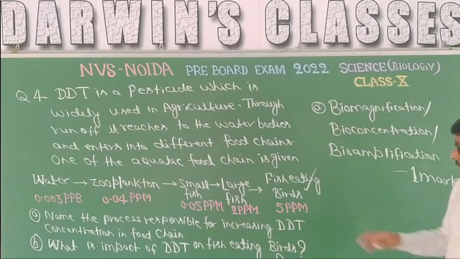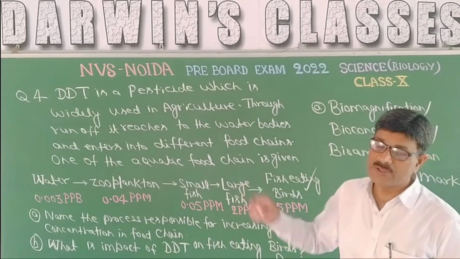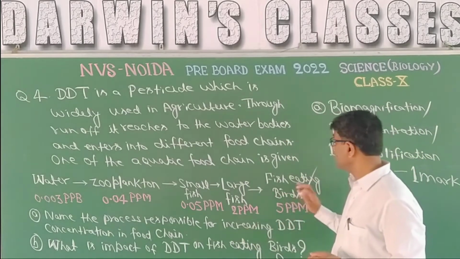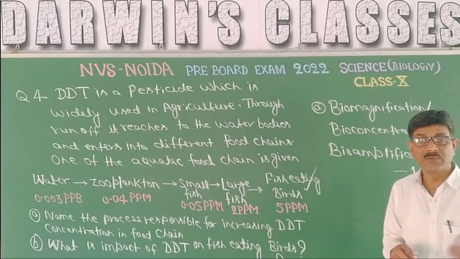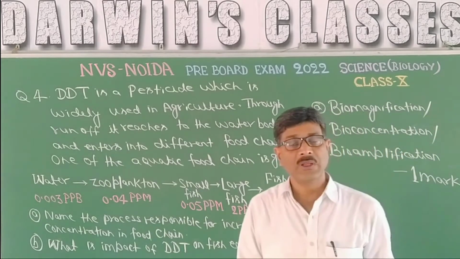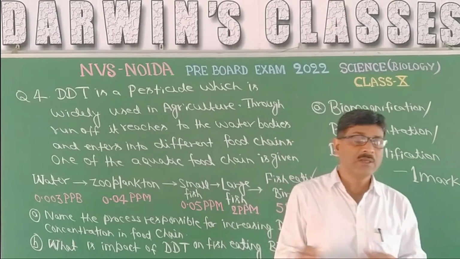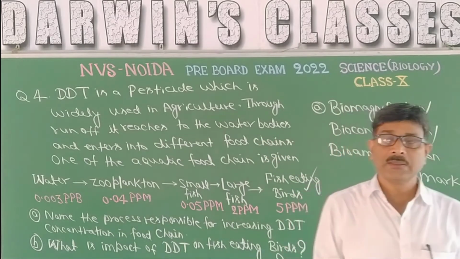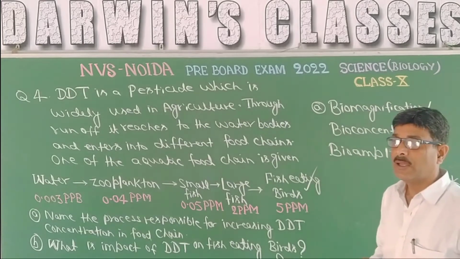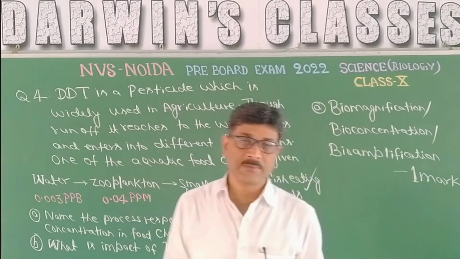Naturally, the birds which depend upon fish have a very high amount of DDT. It was investigated in America, at Michigan Lake, that the number of pelican birds decreased, and it was a question mark for ornithologists.